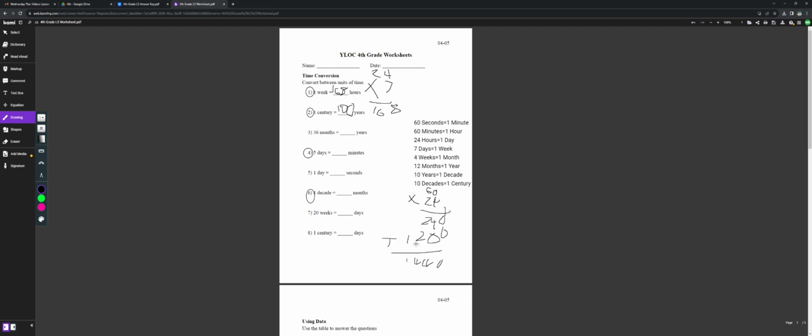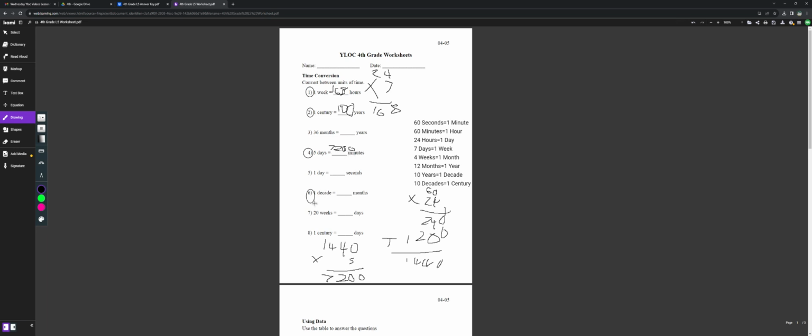Well, not our answer, but now we need to multiply 1,440 by 5 days. So 0 times 5, 0. 4 times 5, 20. Carry over the 2, so 4 times 5, 20 plus 2 is 22. Carry over that 2 again, so 1 times 5 plus 2 is 7. 7,200 minutes.